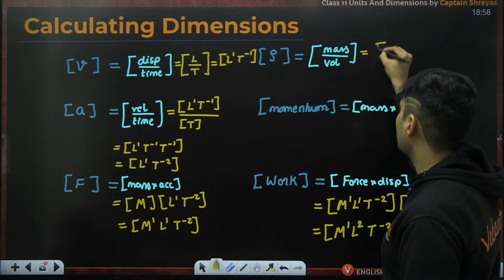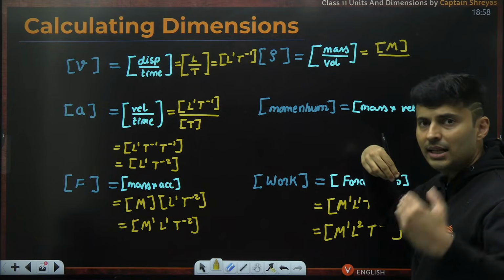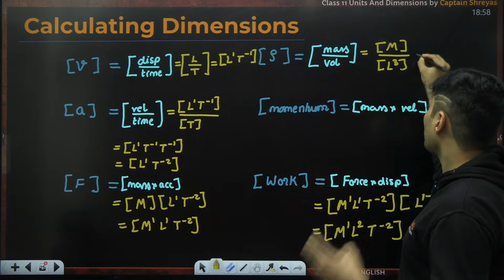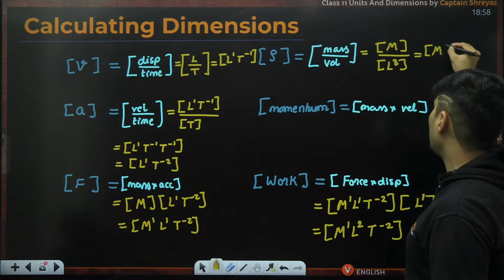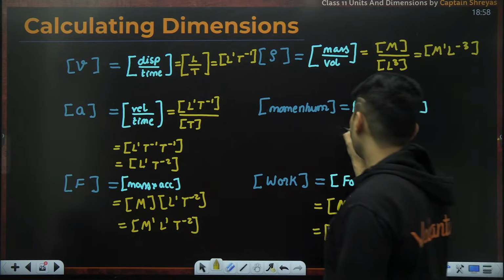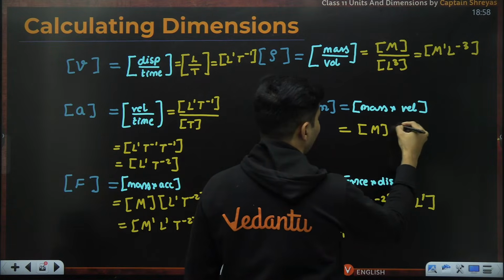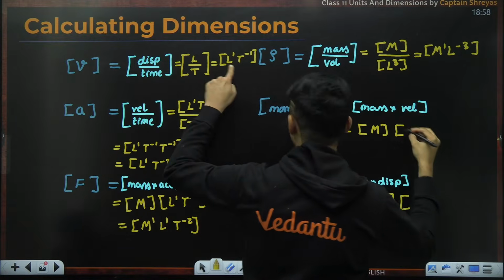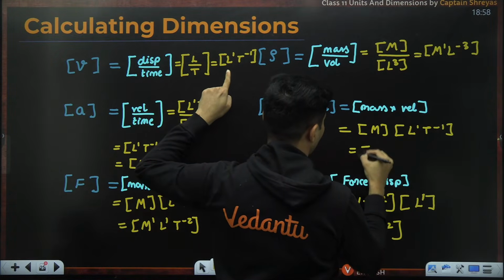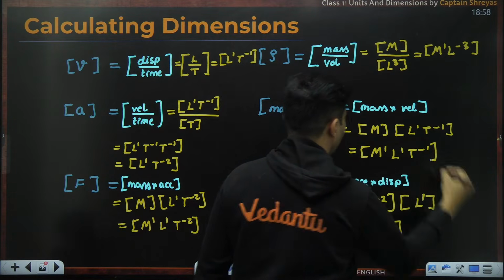What about this? Mass. Mass is just m. Volume, I know, is nothing but length into breadth into height. So length 3 times, so L cube. So this will be nothing but m raised to 1, L raised to -3. What about this? Mass into velocity. Mass is m. Velocity already done over here. It is L raised to 1, T raised to -1. So technically m raised to 1, L raised to 1, T raised to -1.